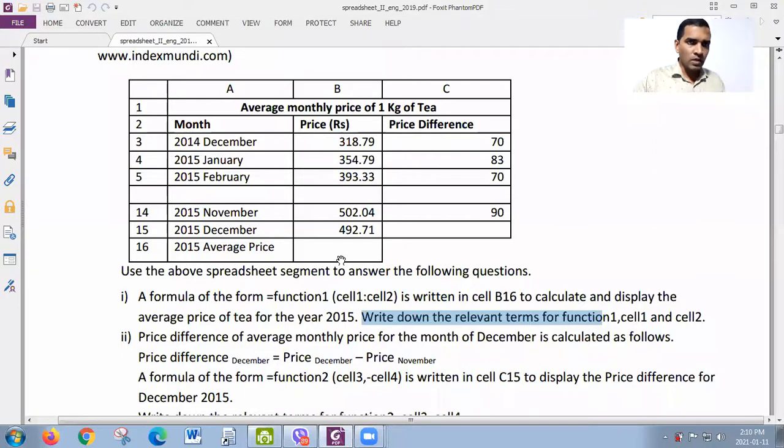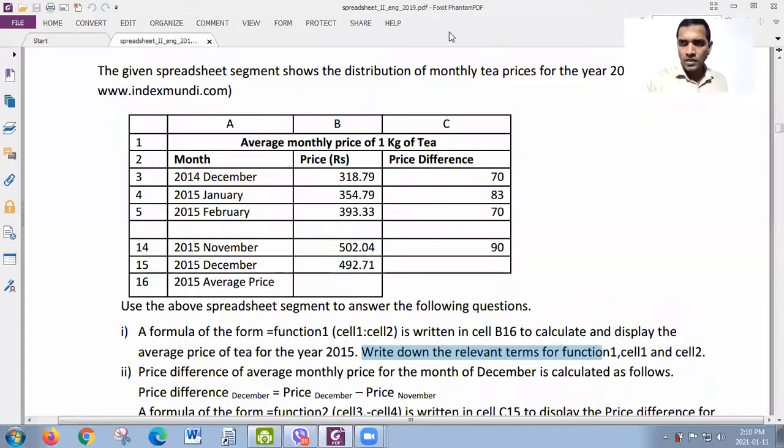Suppose if you are asked to write the function, what will you write? So look here, this is finding the average, right? So I am writing here, somewhere here, equal. Tell me, what is the function to be written for finding the average? Equal average. Okay, equal average, right? So it is equal average.